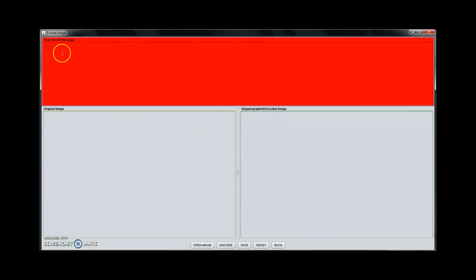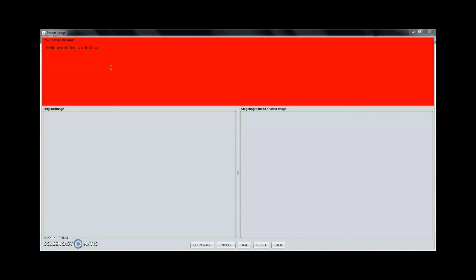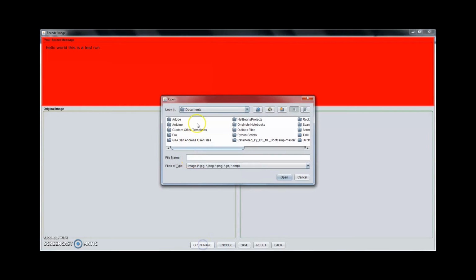This is an encode page. Here in the red parrot we have to enter our message, just like hello world. After typing the message, we have to open an image. So we will press this open image button right over here. This will open a chooser and we can choose any picture we want. Just like I am using this back 4 image.